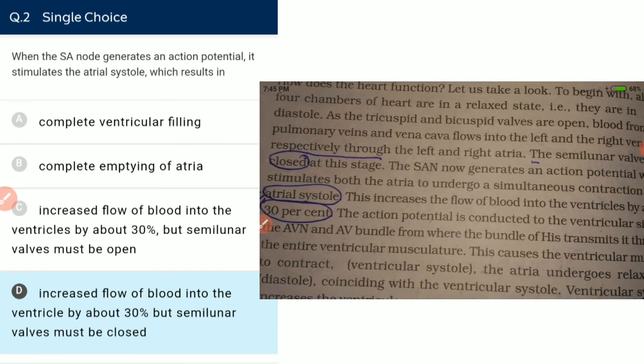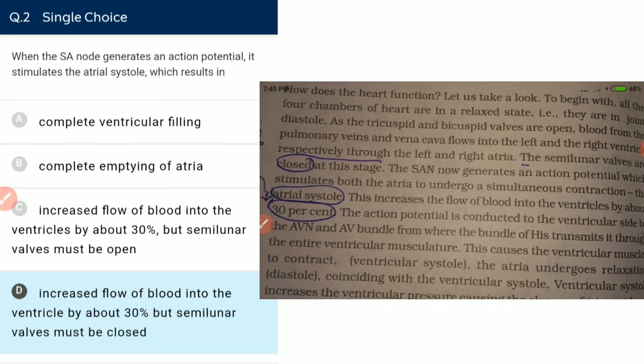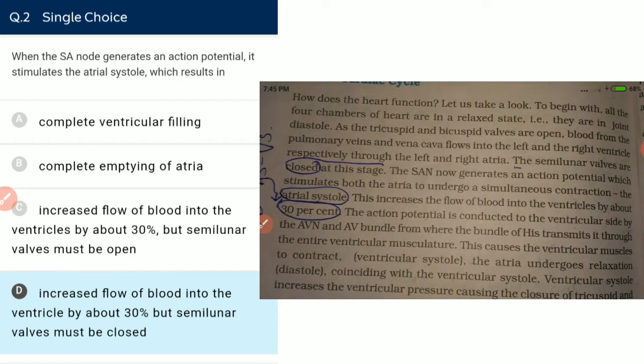The SA node generates an action potential which stimulates both the atria to undergo a simultaneous contraction, that is atrial systole. When there is a simultaneous contraction of both the atria, that is atrial systole. This increases the blood flow into the ventricles by about 30%.